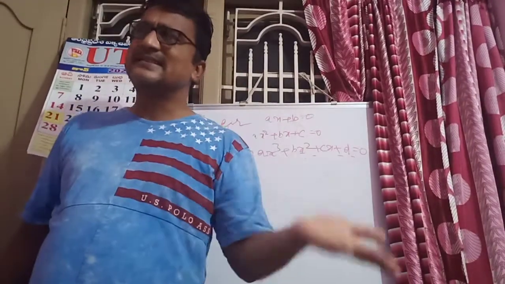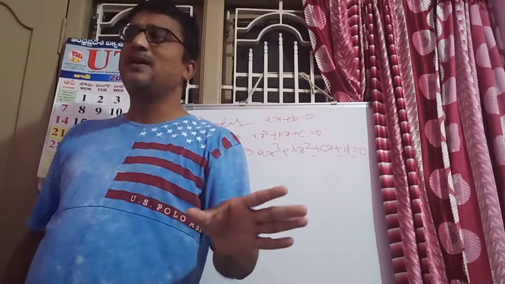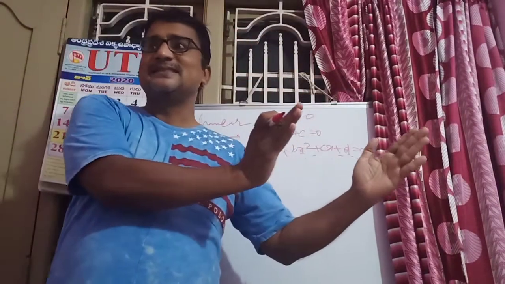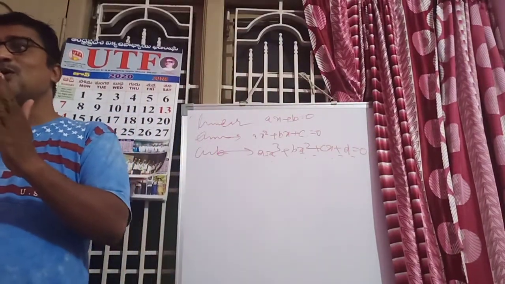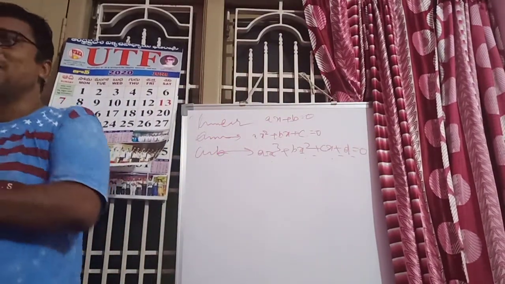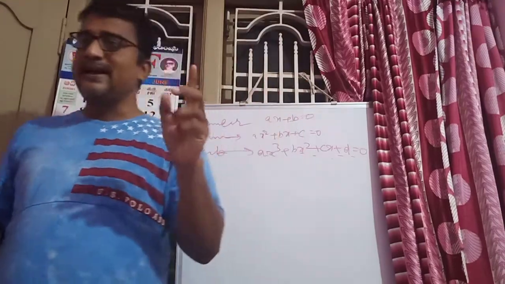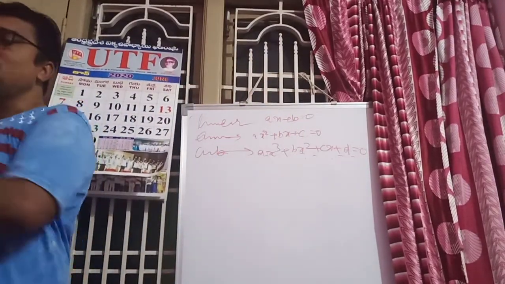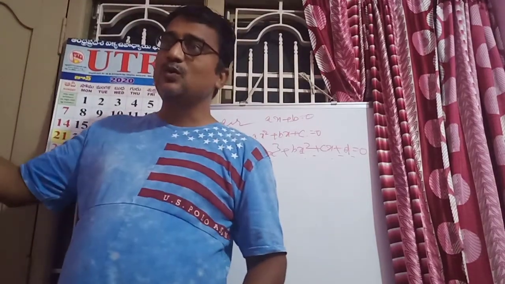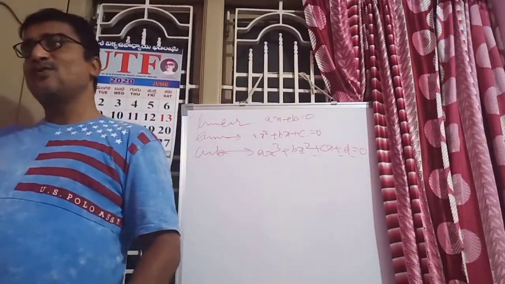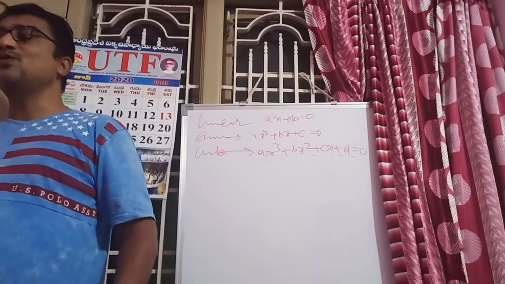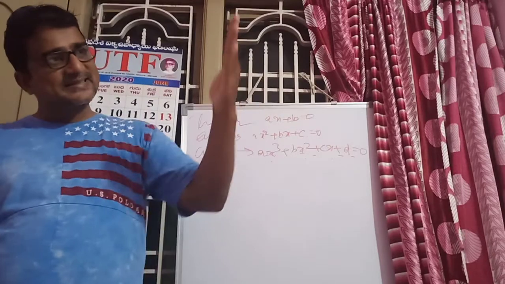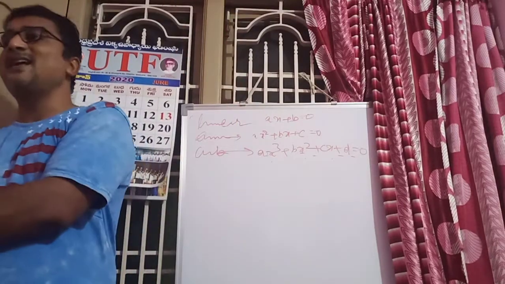So you can say any polynomial, 5th degree or 6th degree or 7th degree, whatever it may be. Suppose 6th degree: first x power 6, next x power 5 term, and so on, for example 6x power 6 minus 7x power 5 plus 3x power 4 and so on. For the cubic, degree is 3: the x cube term, x square term, x term and constant.